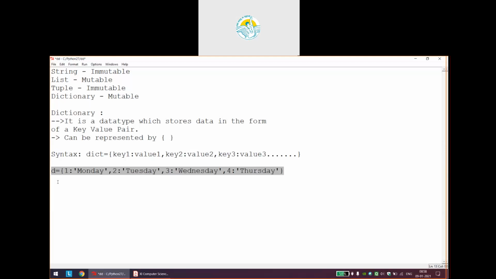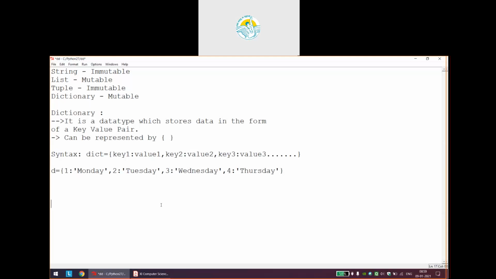Now a few points to understand. Here means key. What are the keys here? 1, 2, 3, 4. What are the values here? Monday, Tuesday, Wednesday and Thursday. Correct. Now please listen to my points carefully.